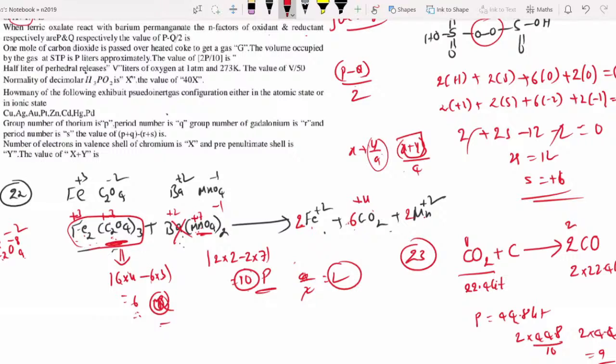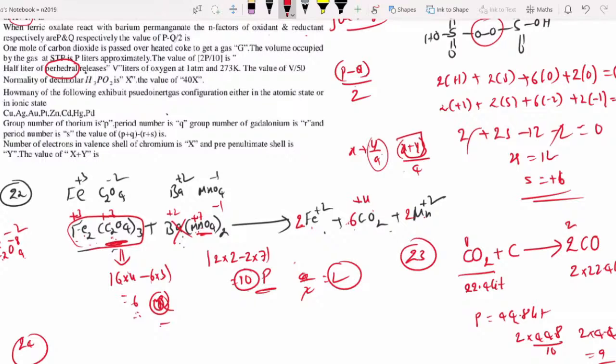Question number 24. Half liter of perhydrol releases V liters of oxygen. I think you don't know what perhydrol is. That is one of the drawbacks.